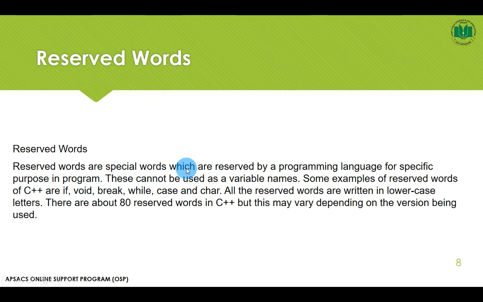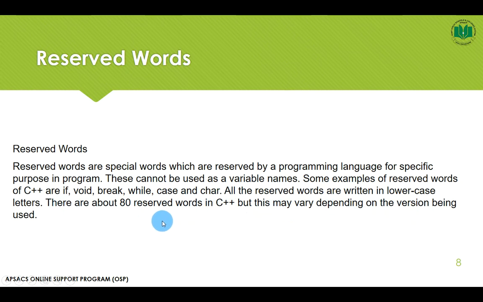Reserved words are special words which are reserved by a programming language for specific purposes in the program and cannot be used as variable names. Some examples of reserved words of C++ are if, void, break, while, case, and char. All these reserved words are written in lowercase letters. There are about 80 reserved words in C++, but this may vary depending on the version being used.